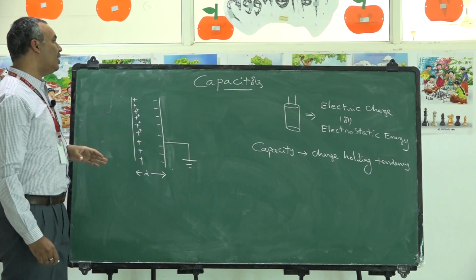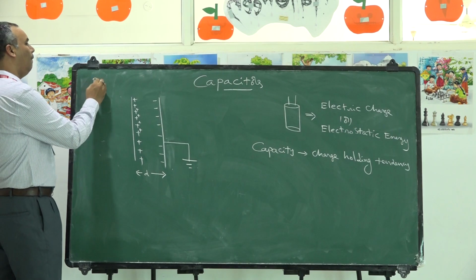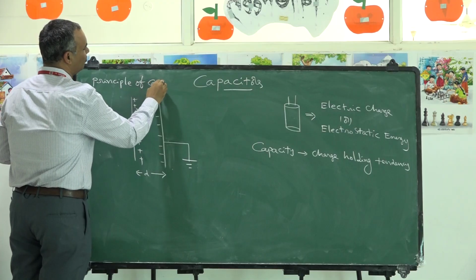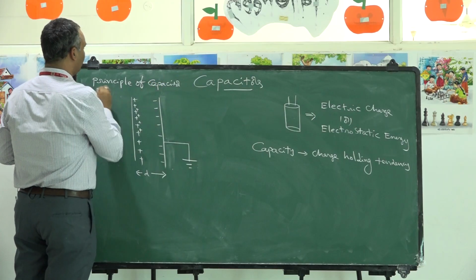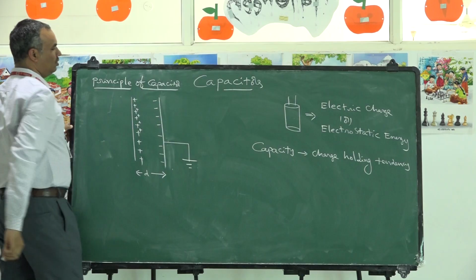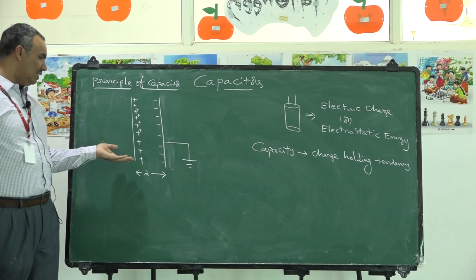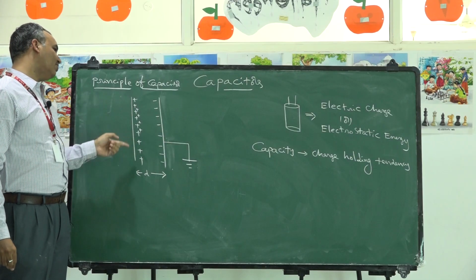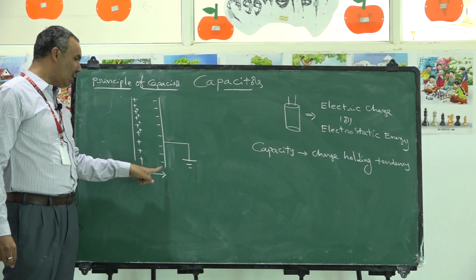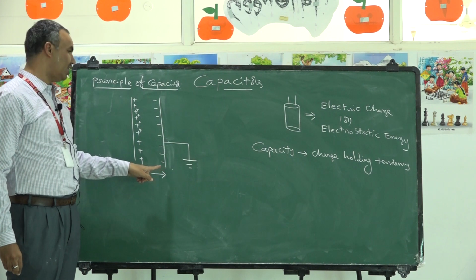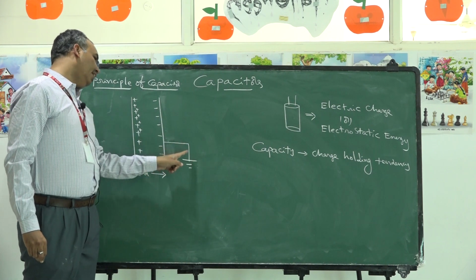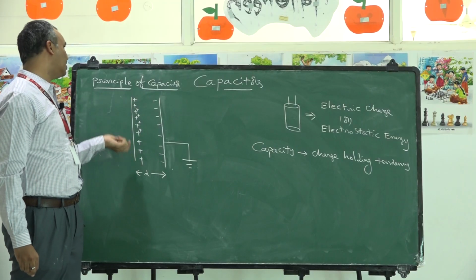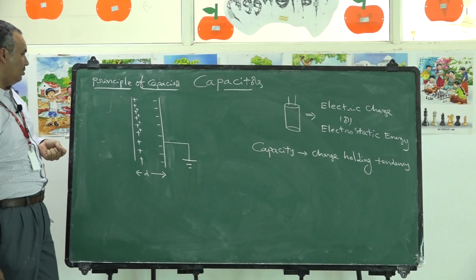So what is the principle of capacitor? The principle involved in the capacitor is what we discussed here. To increase the capacitance of a conductor, we need to introduce a similar neutral conductor very near to that, and it should be grounded such that an additional amount of charge can be held by the conductor. This is called the principle of capacitor.